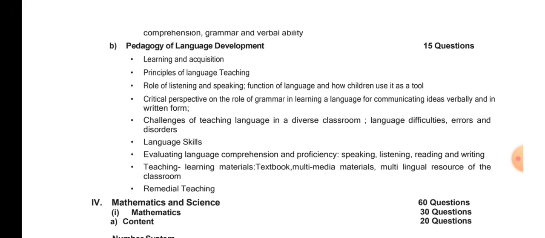So how is he going to convey it? He can convey it in the form of writing. He can convey it in the form of speaking. He can convey it in the form of verbal language, which means he can talk, he should talk, or he will talk, right? But when we have no means to communicate, what do we do these days? When we struggle, what do we do? We take the help of the internet, right? Suppose I want to buy Coca-Cola, what will I do? I will Google search a picture of Coca-Cola and show it to the shopkeeper. The shopkeeper will understand, oh, this fellow wants this.